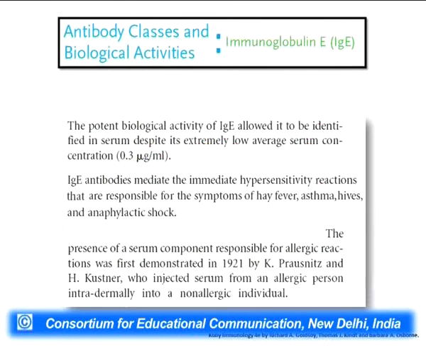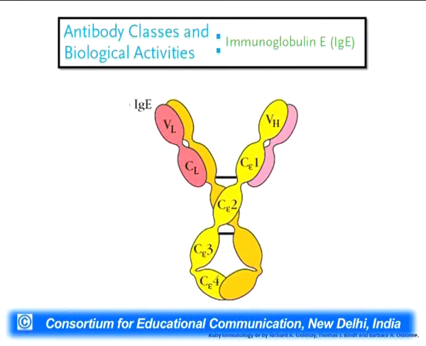The next one is IgE, which plays a major role in hypersensitivity reactions. Wherever there is an allergic or hypersensitive reaction, the IgE antibody plays a major role. It was first discovered in 1921 by two scientists, Prausnitz and Kustner, who for the first time demonstrated the allergic reaction mediated with the help of the IgE antibody.